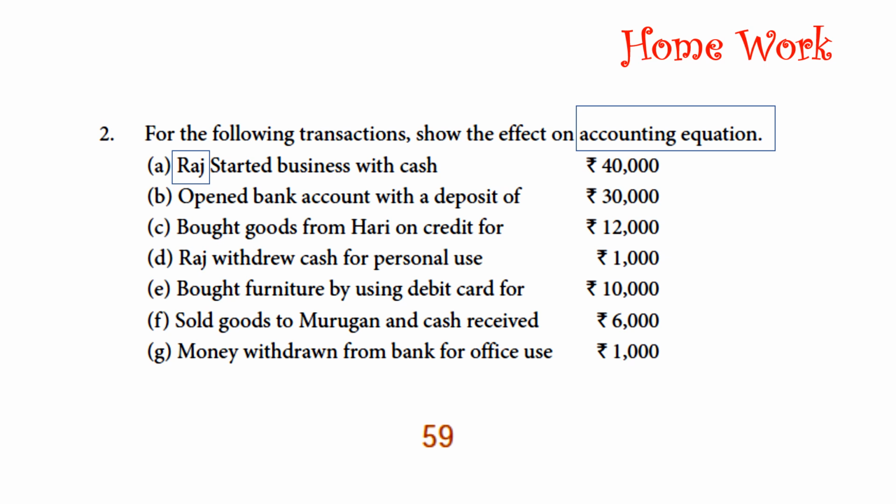After completing everything, you have to make the total, it should be the same. Asset is equal to capital plus liability. If you don't know, you can follow this video once more or the illustration given in the book. Don't copy or look anywhere to get the answer, just do it by yourself.